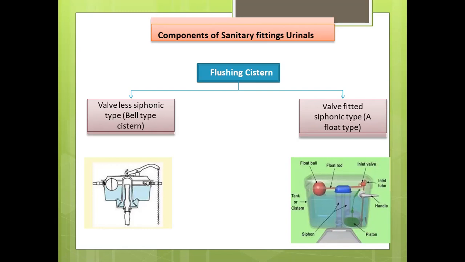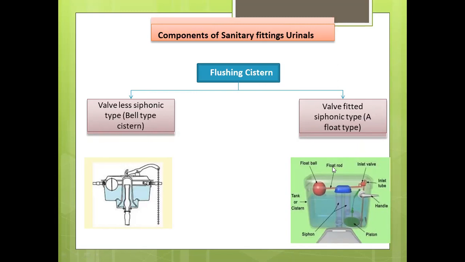For the Indian type water closet, the CI system is fixed at about 2 meter above the floor level, while for the European type water closet, porcelain systems are fixed at about 60 centimeter above the floor level. This system has basically two types. First is the valveless siphonic type, also known as the bell type system, and second is the valve fitted siphonic type, also known as the float type.